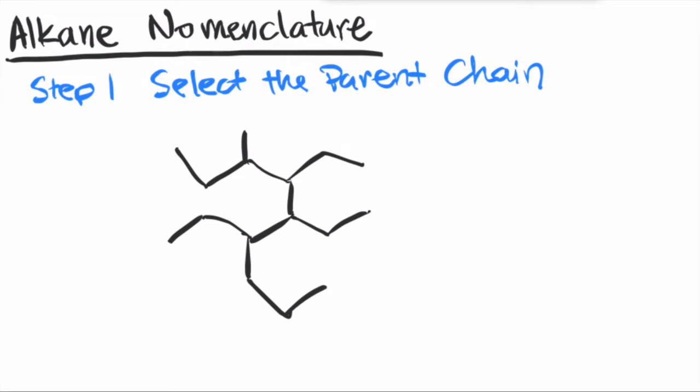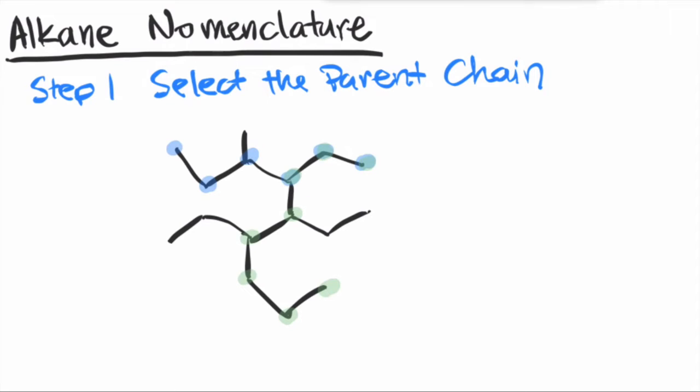For example, we can start out counting as this is number 1, 2, 3, 4, 5, 6. So that's 6 carbons that are connected to each other. Can we find a longer chain? Can we go 1, 2, 3, 4, 5, 6, 7, 8? Yes. So 8 is longer than 6, right? So far 8 is our longest. So you need to be able to do this until you find your longest chain.